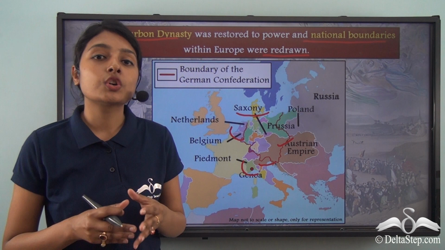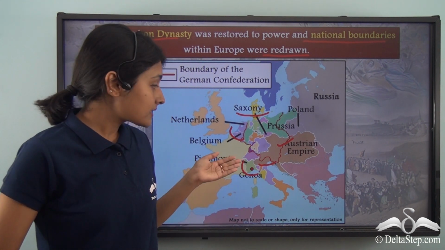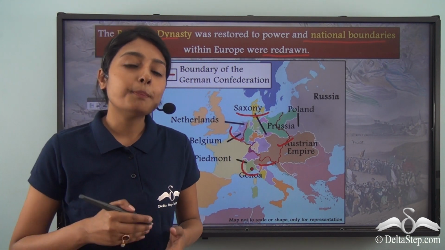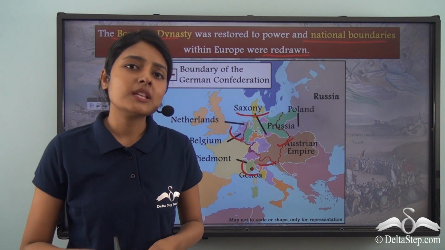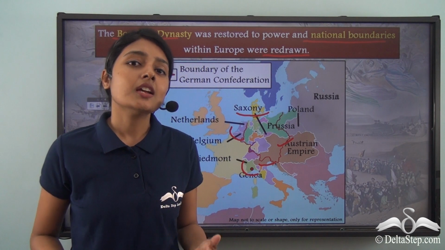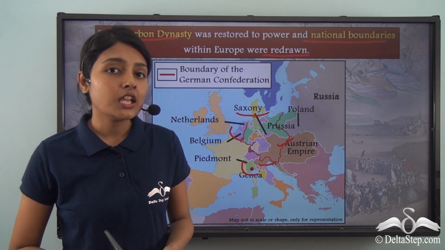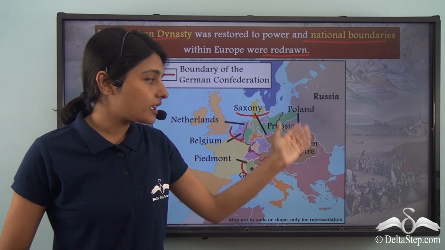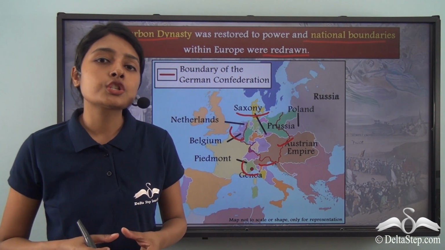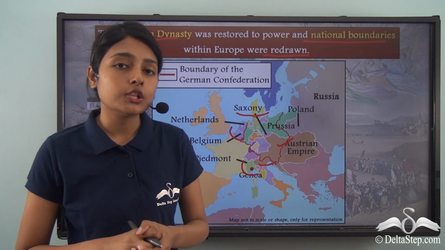So in this way, so many territorial settlements were made, and France was clearly on the losing side because France was being locked from all the sides. These powers now sought to curb and suppress France in all possible ways because they were afraid that the French ideas of liberty, equality and fraternity could keep on threatening their stability. Now, these powers did not simply want to revoke or revive the existent monarchical rule.